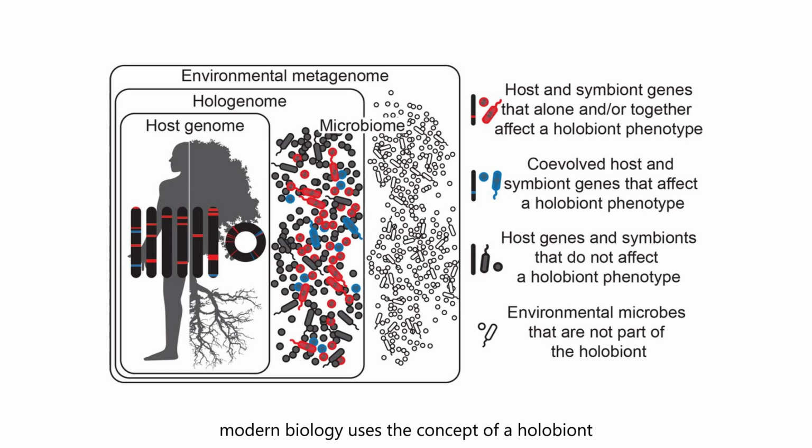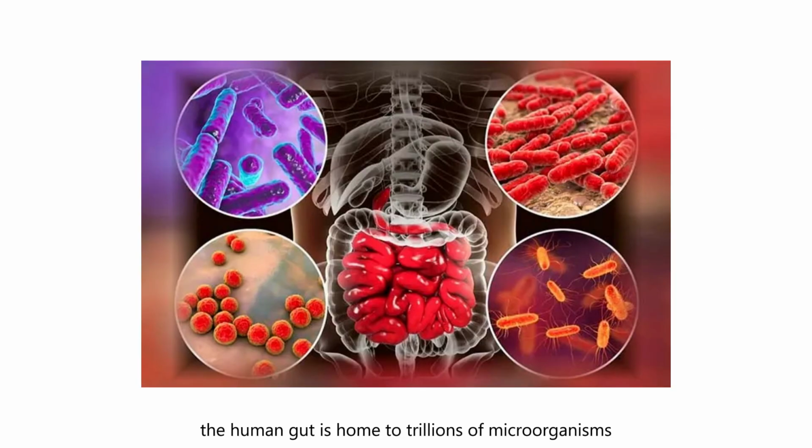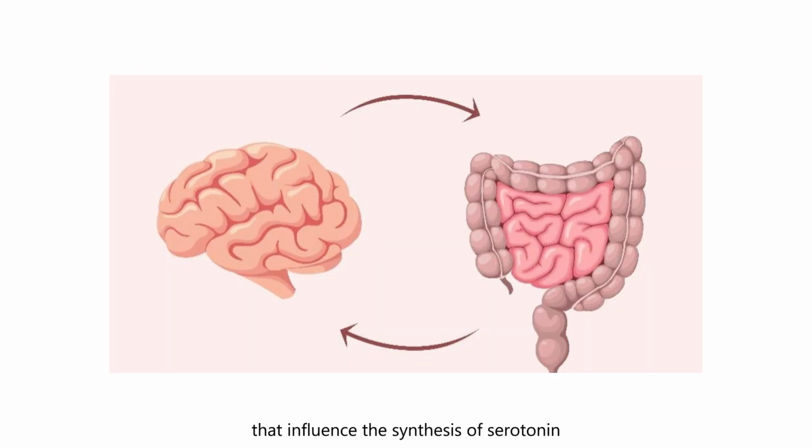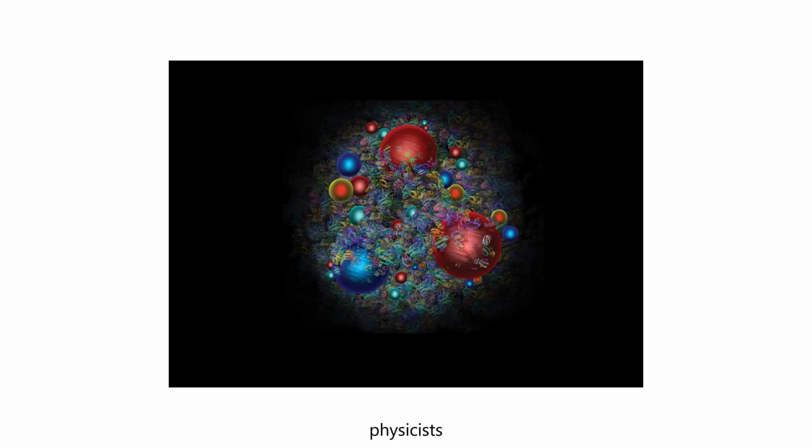Modern biology uses the concept of a holobiont, an organism together with its microbiota. The human gut is home to trillions of microorganisms that influence the synthesis of serotonin and other neurotransmitters via the gut-brain axis.